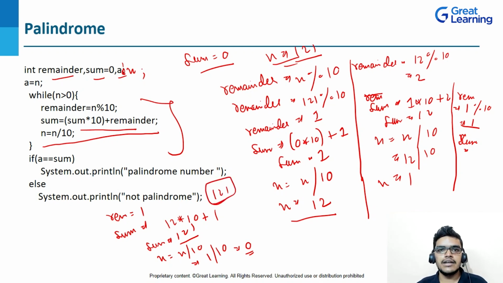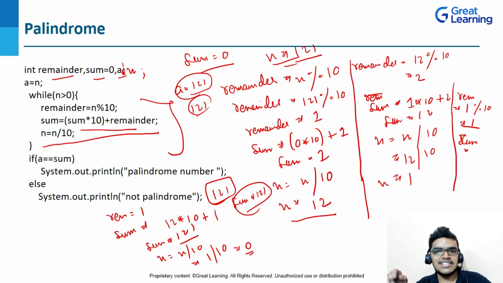Now you want to check whether the number is a palindrome or not. So what will be the logic? Whatever number you have, if you do the reverse of that number and it matches, then it will be a palindrome, right? Here n was 121, and sum is also 121. But while performing the condition in the loop, we are getting the n value as 0, so this can't be possible. That's why we have created a copy variable of n.